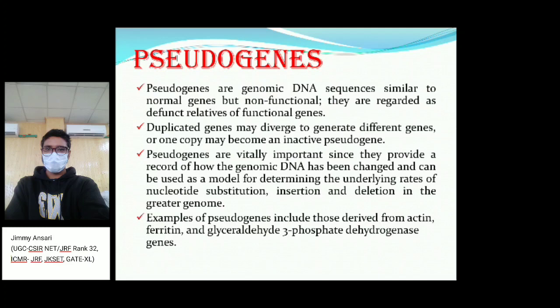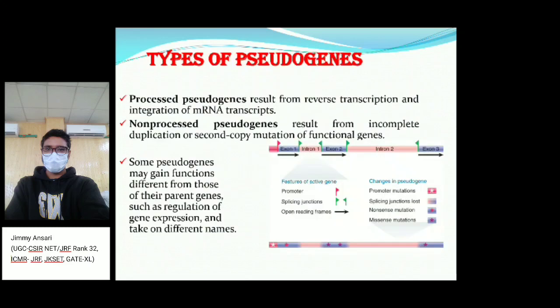So it is generally used as a model for determining the rate of nucleotide substitution, insertion or deletion in the sequences of an entire genome. Some examples of pseudogenes are actin, ferritin genes, and another gene is glyceraldehyde 3-phosphate dehydrogenase. These genes are some examples of pseudogenes. So what are the types of pseudogenes?